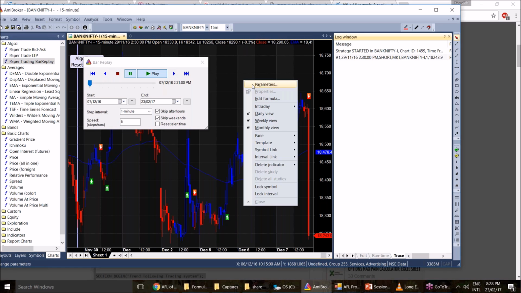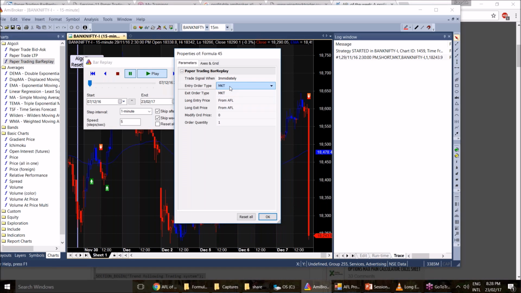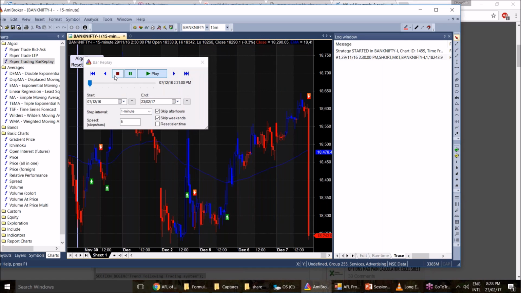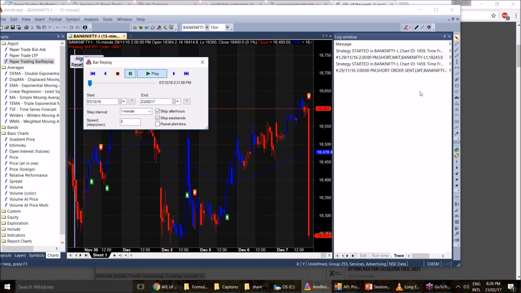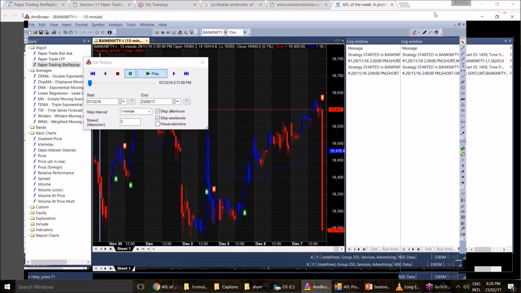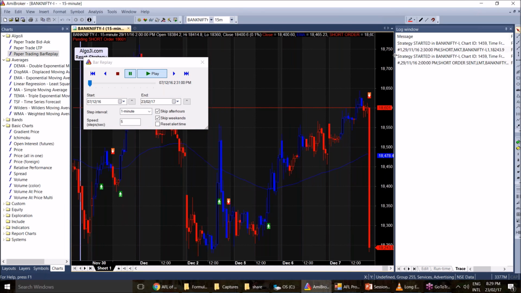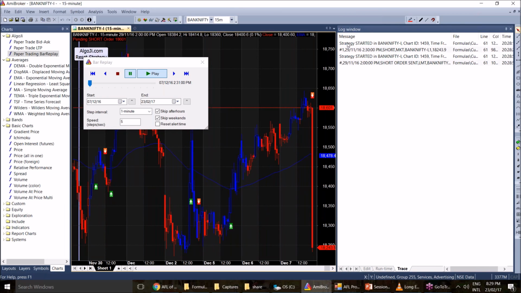And let me try, if I use the limit order, it will show me the exact price at which the AFL is sending that order, right? So I will go back, reset the strategy, go forward, limit order at, yeah, of course it shows on the top also 18601. 18601 is what the AFL is.